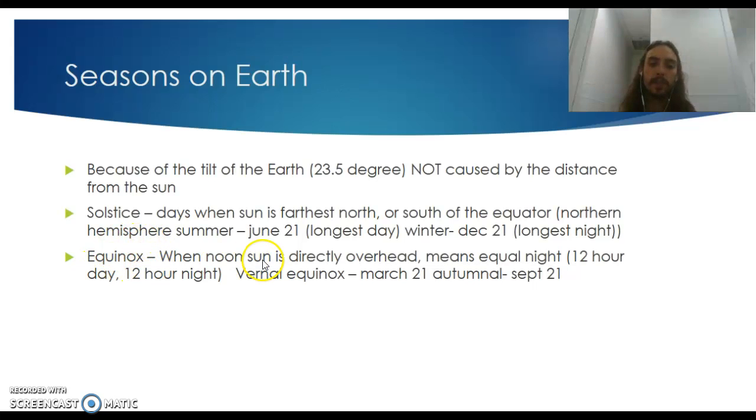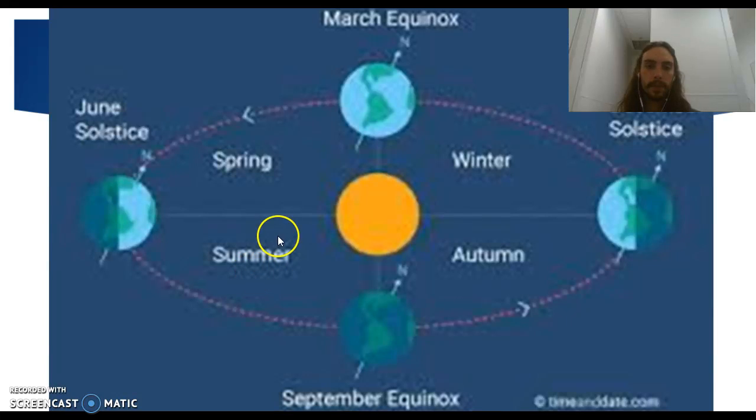So an equinox is when the noon sun is directly overhead, and equinox just means equal night, and so that means that we're going to have a 12-hour day and 12-hour night. And then we've got our vernal equinox, and that's March 21st, and our autumnal equinox, September 21st. So just remember what equinox means. It's 12-hour day, 12-hour night.